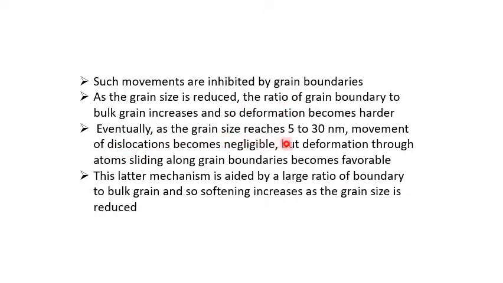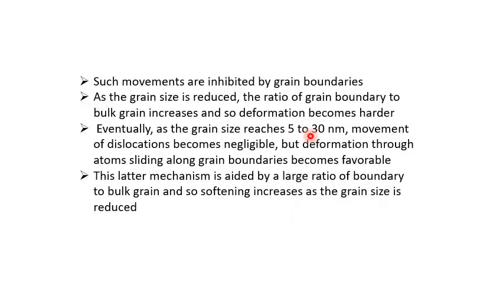Eventually, as the grain size reaches 5 to 30 nanometers, movement of dislocation becomes negligible. As the particle size is small, there are fewer dislocations, and dislocation movement is negligible in this nanometer particle. But deformation through atom sliding along grain boundaries becomes favorable.